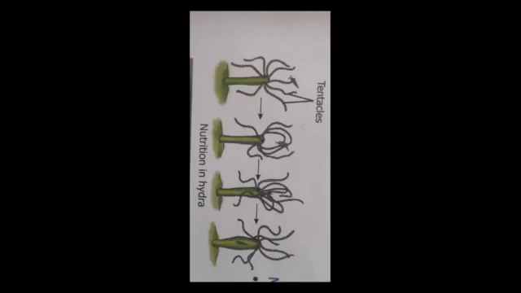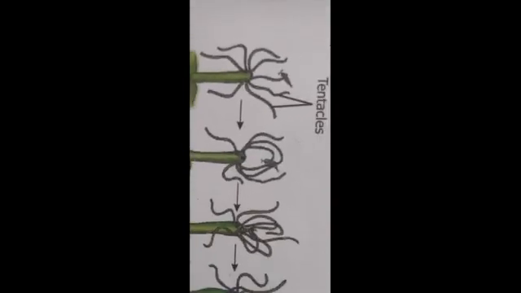Now look, nutrition in hydra. Hydra is a multicellular animal, and in case of the hydra, there are a number of tentacles like these.